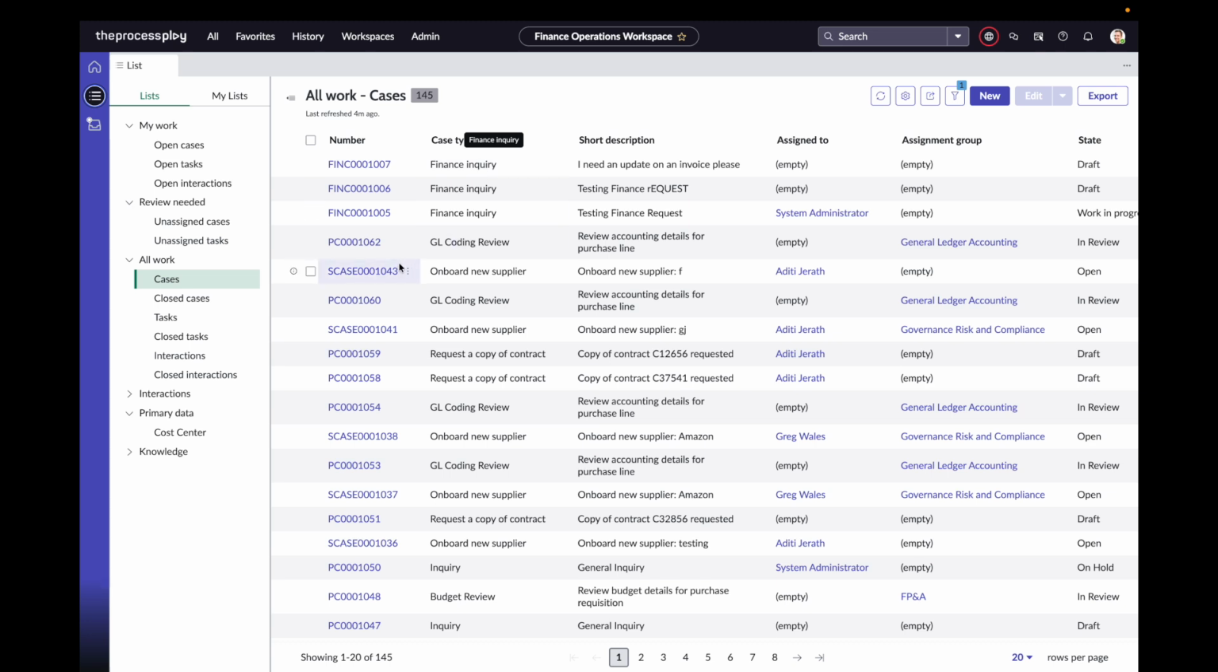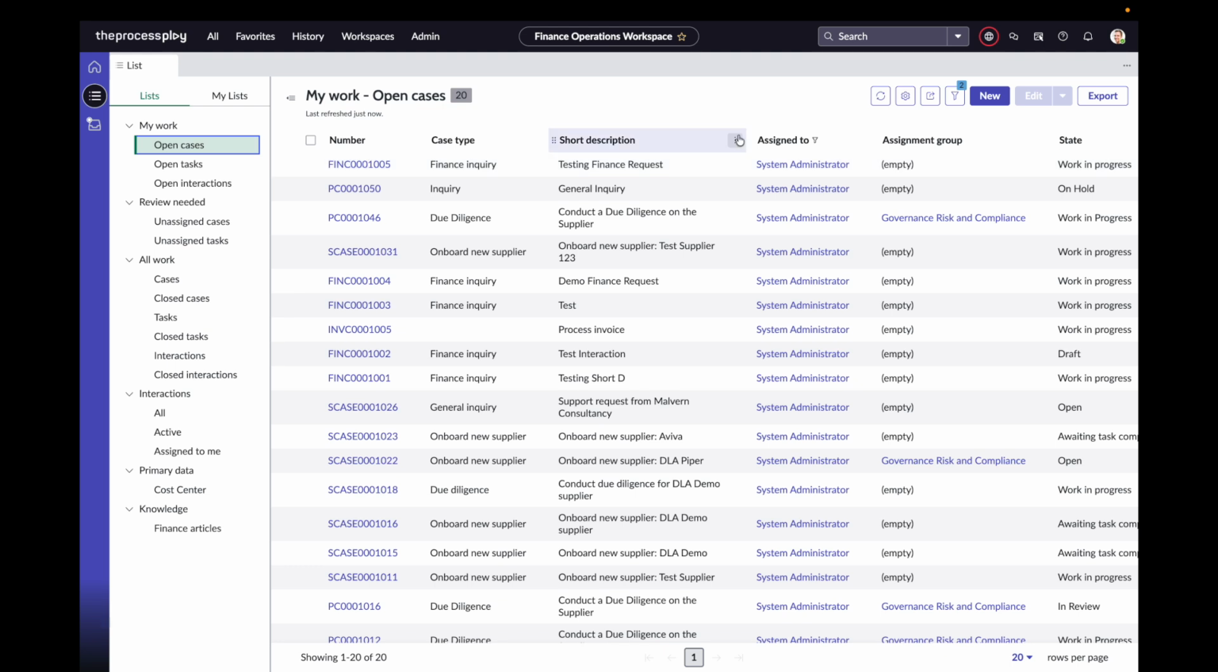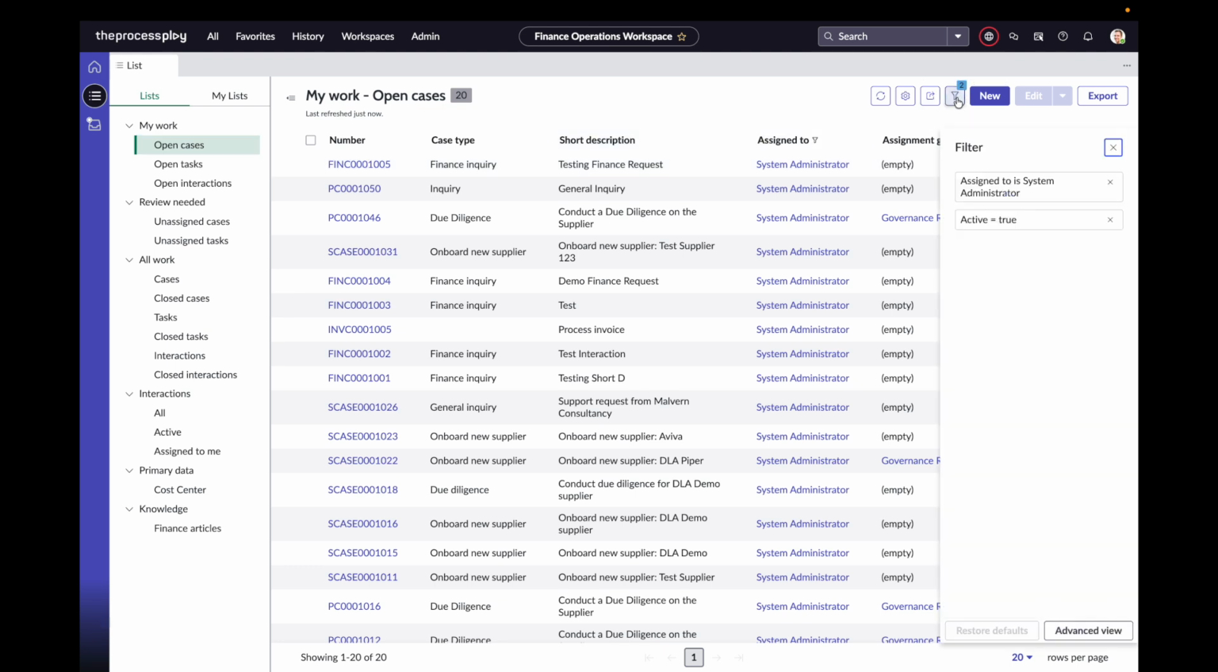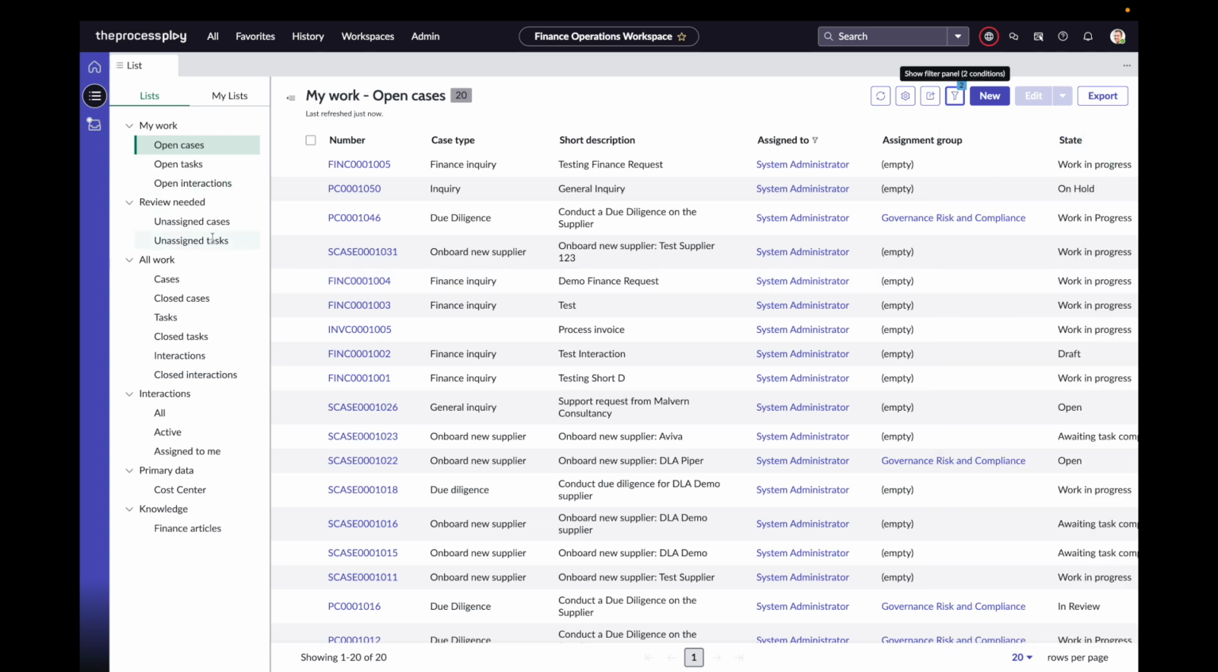As I described before, on this left-hand side we have a range of different pre-set up lists. If I hover over open cases in my work, you'll see that we've got this little filter button, and you can see that it is assigned to me. I'm in as a system administrator and it's active. This is set up to help you out. When you first log into the system, it gives you a nudge in the right direction of where to look.